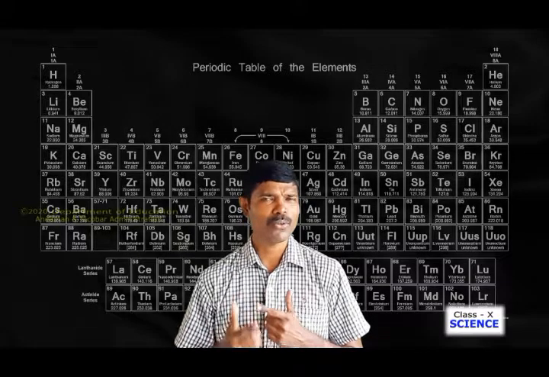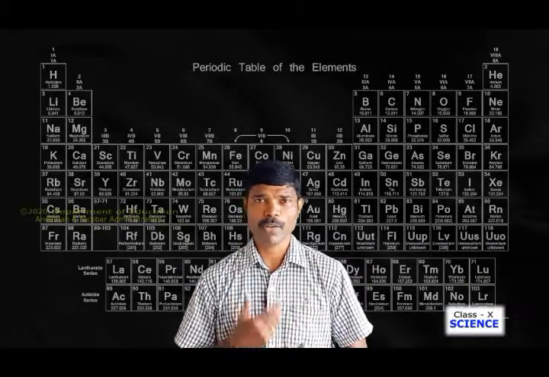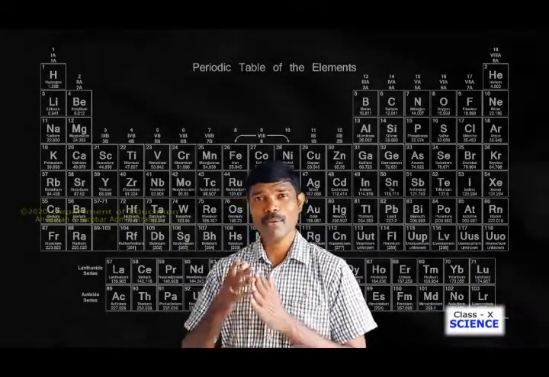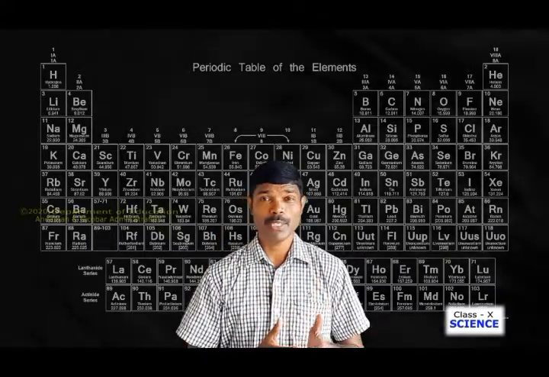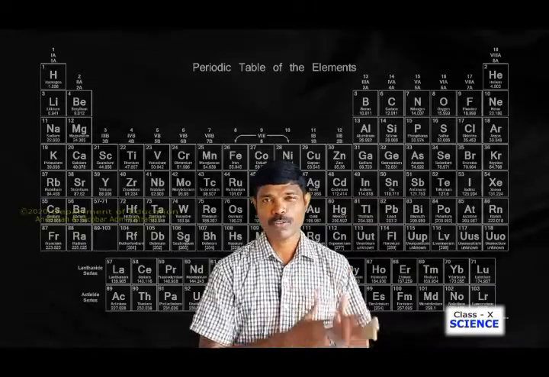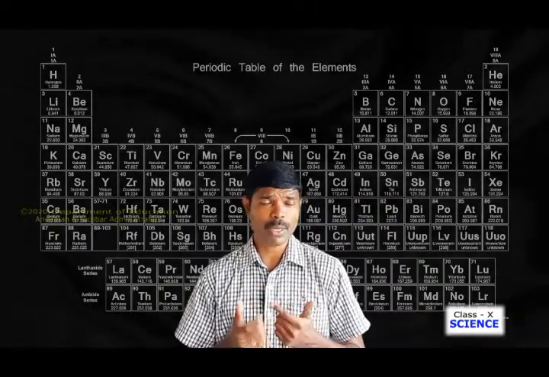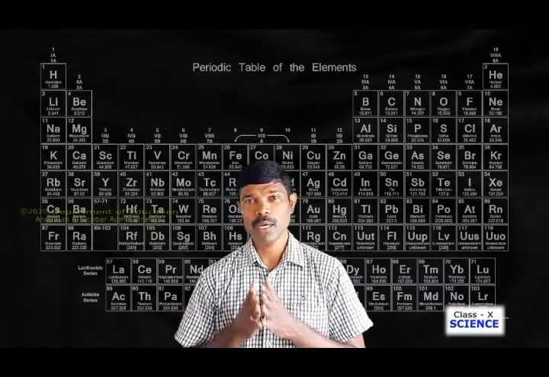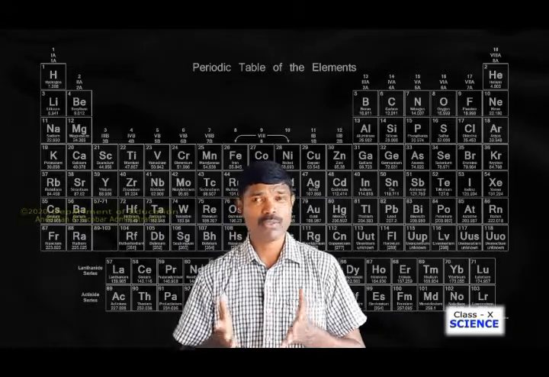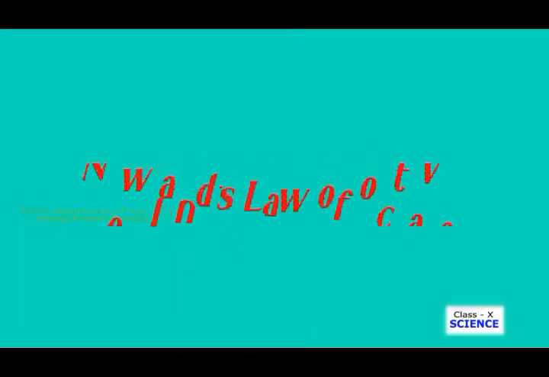Dear students, although Dobereiner was successful in classifying elements on the basis of triads, he could find only three triads. The characteristic he proposed, that the mean atomic mass of the first and third element is approximately equal to the central element, was not applicable for higher elements. Dobereiner's triad was considered to be a failure. So this is one of the most important drawbacks of Dobereiner's triad.